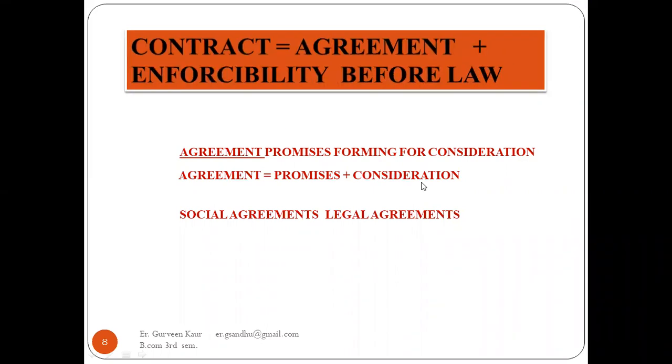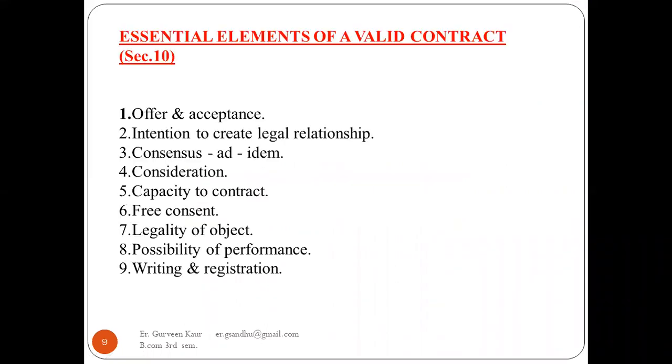Let's see further. Next, what are the essential elements of a valid contract? Under section 10, the first is the offer and the acceptance. Second is intention to create a legal relationship. First we will consider offer and acceptance. When I offer something to someone and the person gives acceptance towards it, saying, okay, I accept your offer, that is offer and acceptance.